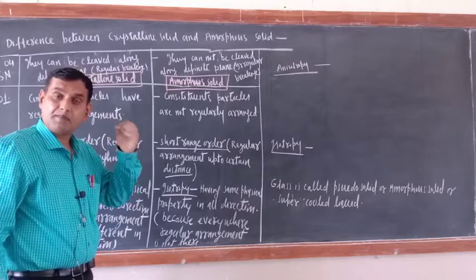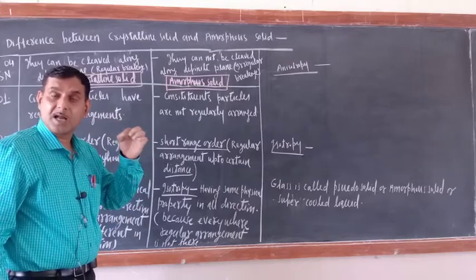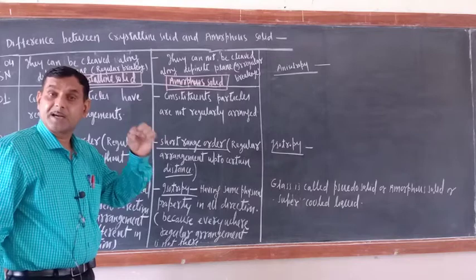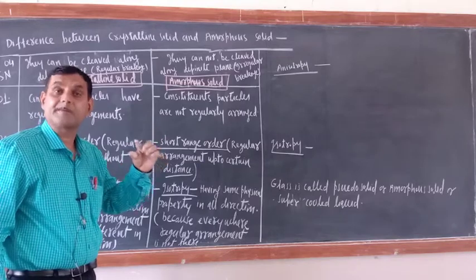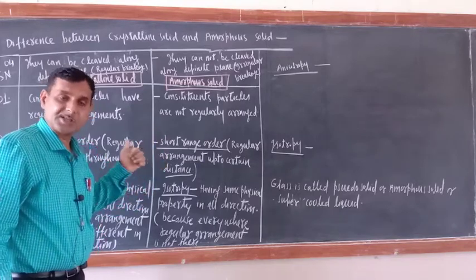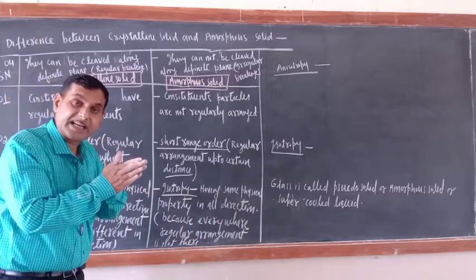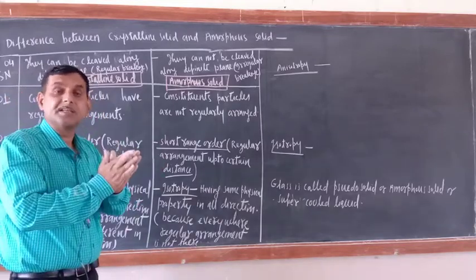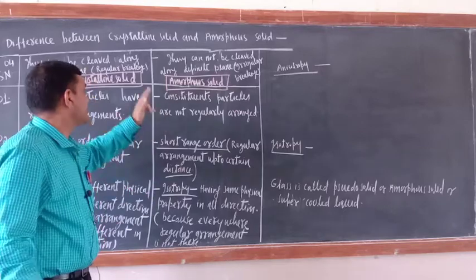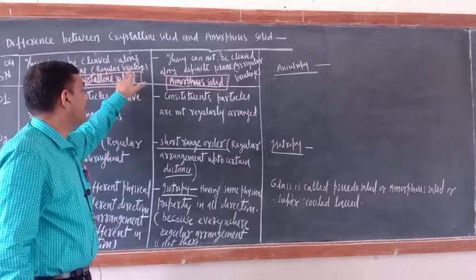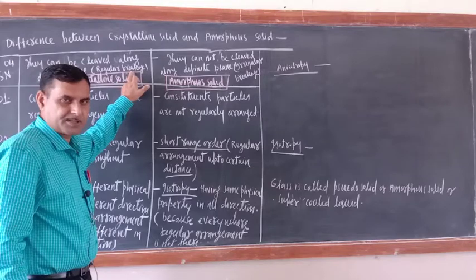All small crystals will have a definite plane. That is the characteristic of crystalline solid. They always cleave with a definite plane. Regular breakage is there in case of crystalline solid.